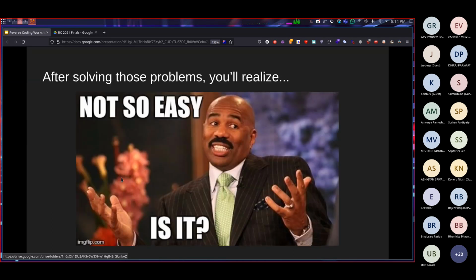After solving those problems, you'll realize that it's not so easy to just guess and do this stuff, right? It's not even interesting at all. So what else could you do? What else could we learn? Also, we aren't learning anything in this, right? This is not programming. This is not coding. So what could we possibly learn?